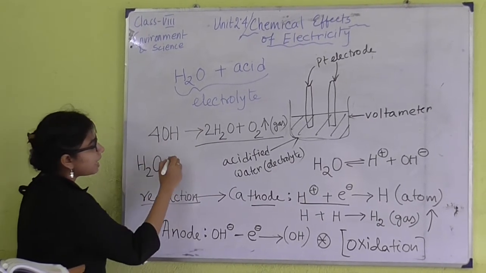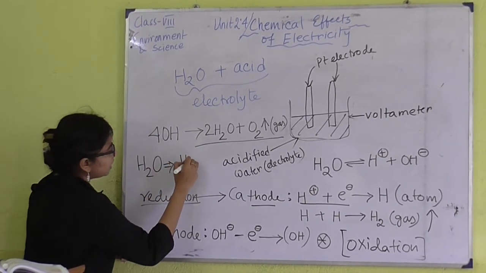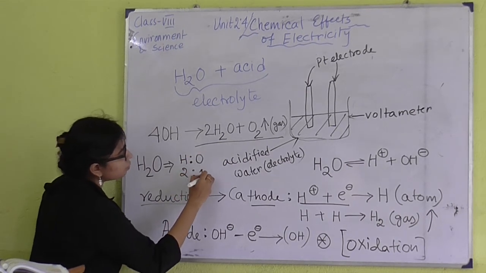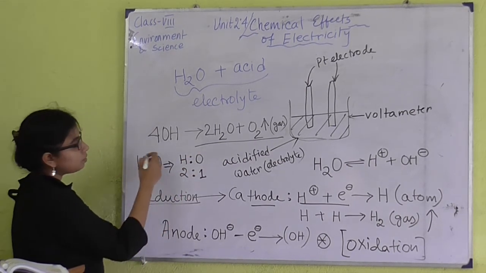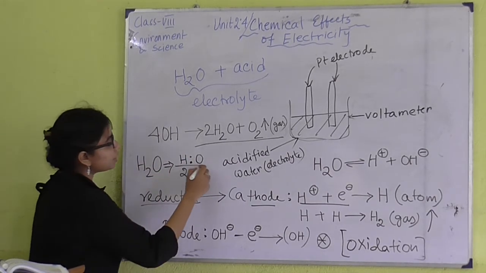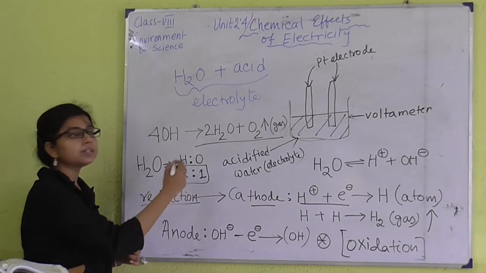And one more thing about the electrolysis of water: in one molecule of water we have 2 hydrogen atoms and 1 oxygen atom, so the ratio of hydrogen and oxygen is 2:1.